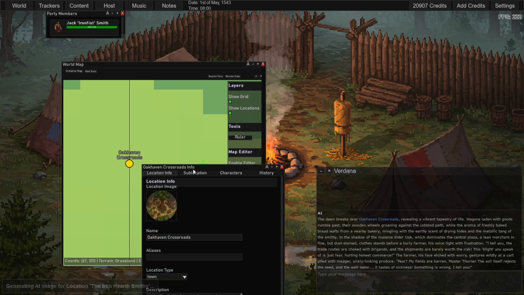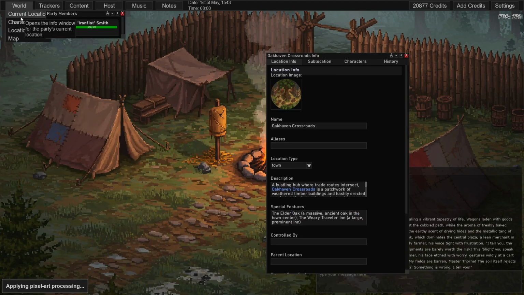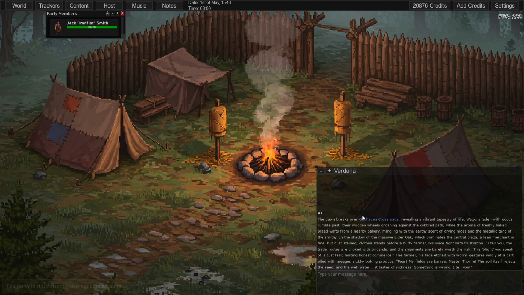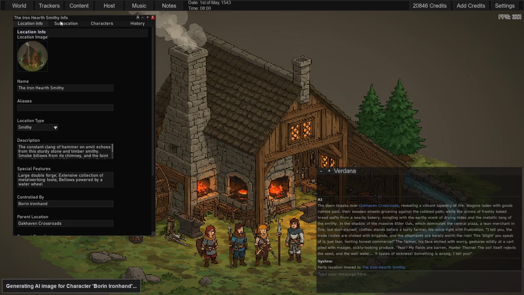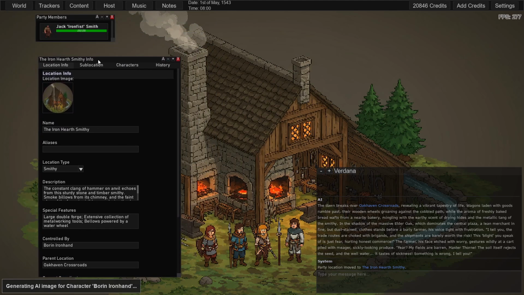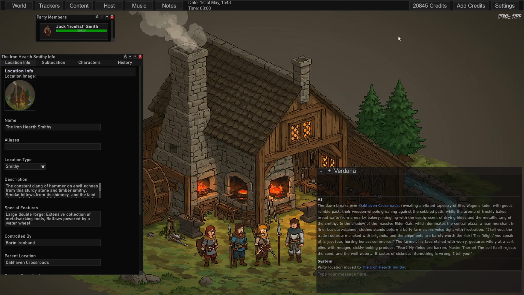We open up the location info, which we can also do from here, current location. Oh, it hasn't actually moved us there. So if it doesn't move you to the location, it just now did. So we go to current location. These actions, it usually does once it's done fully generating. I suppose it was not fully done and was still processing some things. But now we're here and you see it generated an image for it.